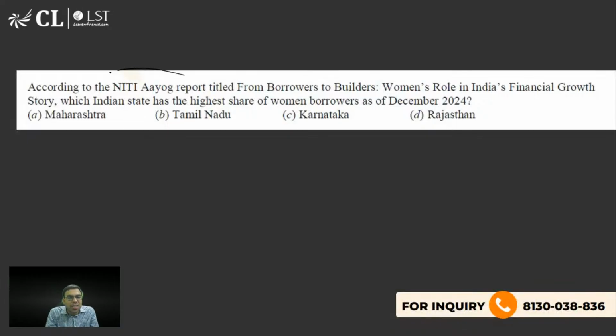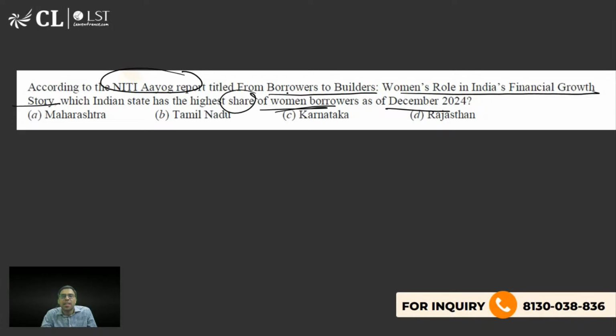The next is, according to the Niti Aayog report titled From Borrowers to Builders, Women's Role in India's Financial Growth Story, which Indian state has the highest share of women borrowers as of December 2024? Which state has the highest share of women borrowers? Borrower means one who takes a loan. Yes, Subir Sampath, very good. Right answer is B. Tamil Nadu is the right answer to this question.